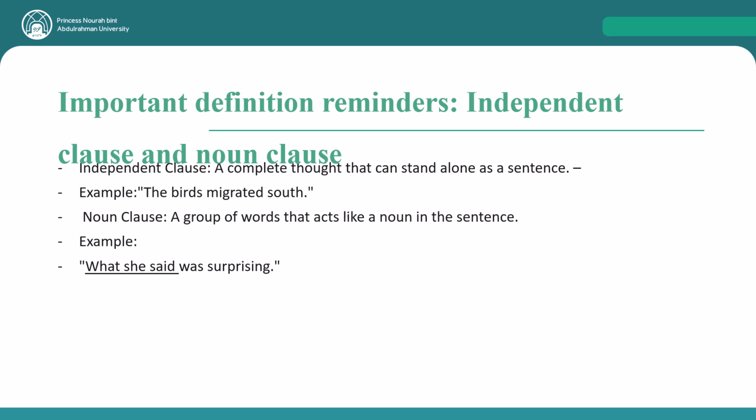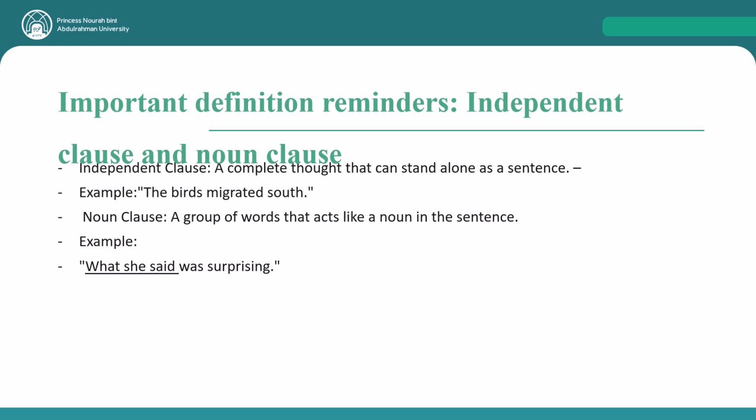So first, before we begin, let us look at some important definitions. These are reminders of definitions that will help us in this lesson. So, what is an independent clause? An independent clause is a complete thought that can stand alone as a sentence. For example, the birds migrated south. This is a complete sentence.